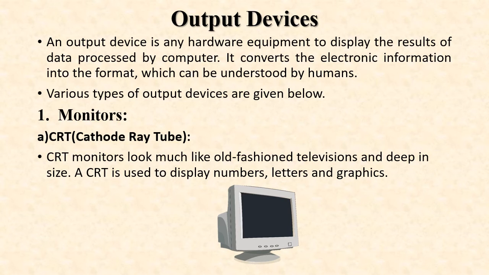Next point, output devices. An output device is any hardware equipment that displays the result of data processed by a computer. It converts the electronic information into a format which can be understood by humans. So the monitor, commonly called a visual display unit, short form VDU, is the main output device of a computer. Monitor forms an image from pixels that are arranged in a rectangular form. The sharpness of the image depends upon the number of pixels.